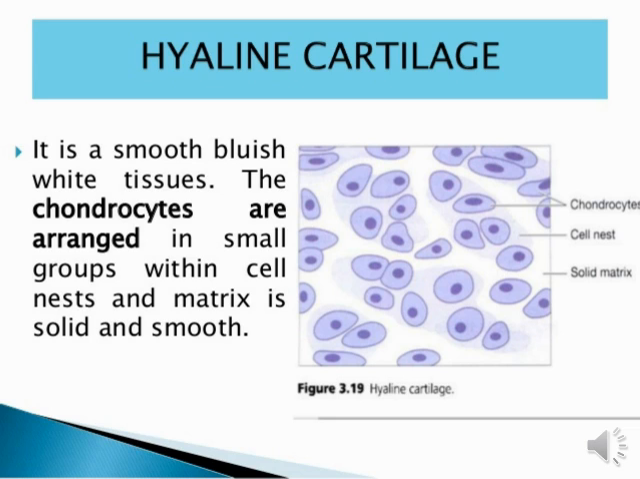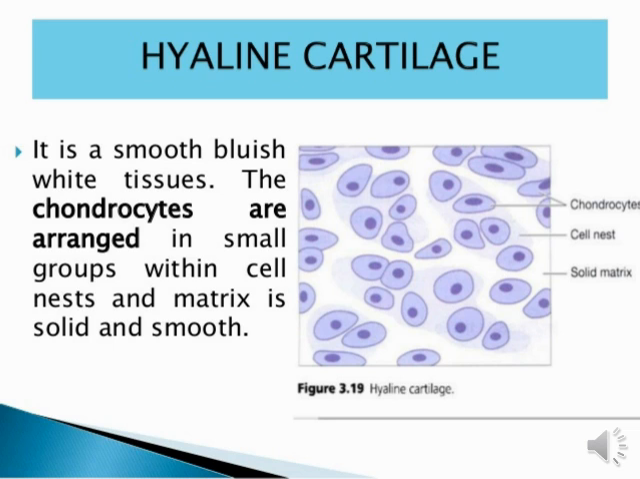Okay students, what is important related to hyaline cartilage? It has a smooth form and bluish-white coloration, and it has small, packed groups of chondrocytes in particular areas. So hyaline cartilage is smooth, bluish, white tissue, with a small group of cells presented, and the matrix is solid and smooth.